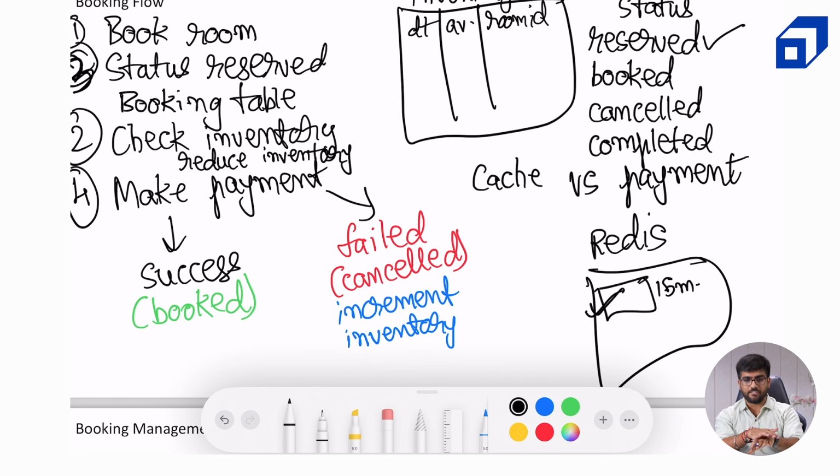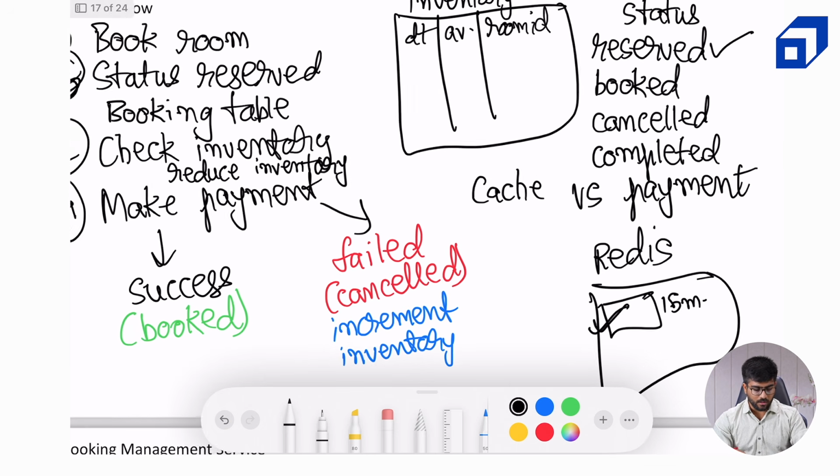But if it is the other way around, let's say the payment is successful. In this case, the timer is still going on. I mean, in the Redis cluster, the payload still exists. So in case the booking is successful, for optimization purposes, we can evict that message from the Redis cluster and tell it that it is no longer required and get rid of it. In case the payment has failed before the 15-minute timing, we can do the same thing. We can mark the booking as cancelled and evict it from the Redis cluster as well. So this is how we can manage the 15-minute timer along with the payment service.